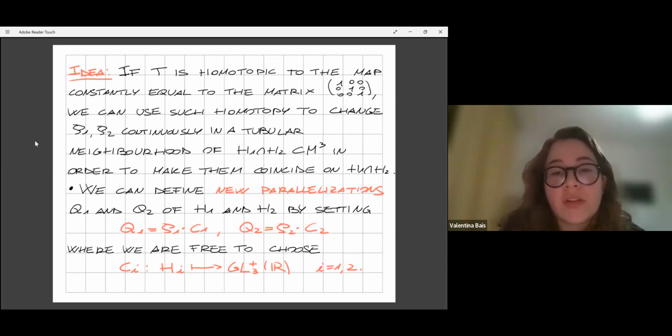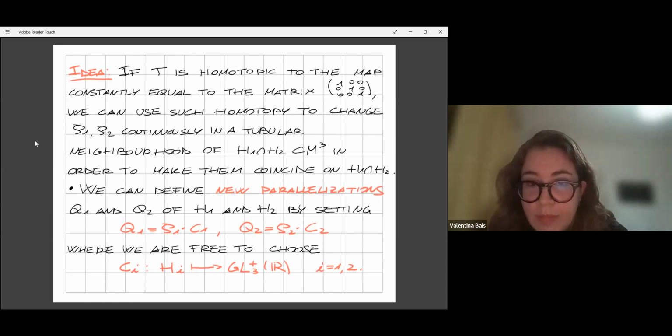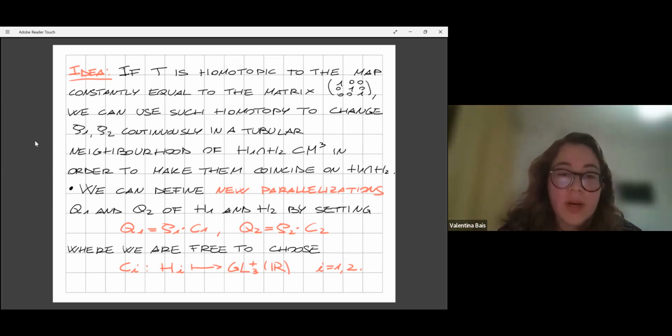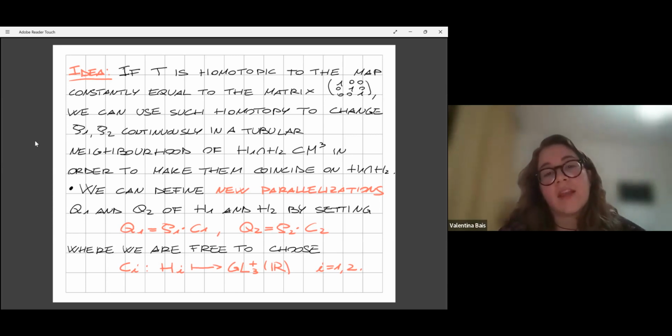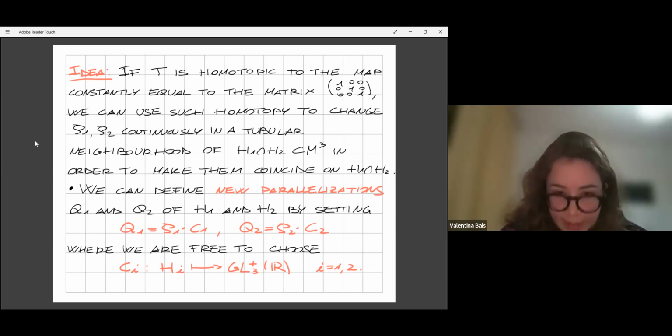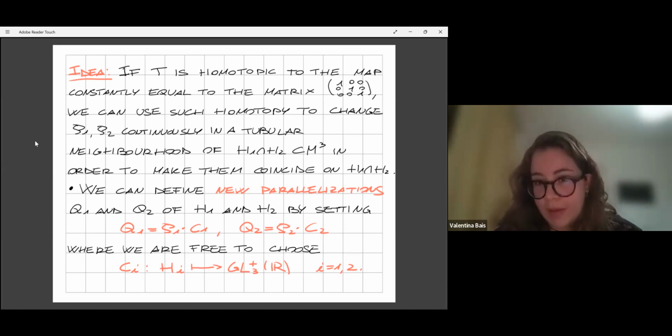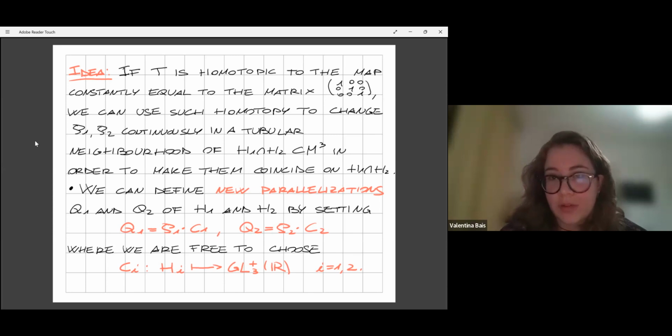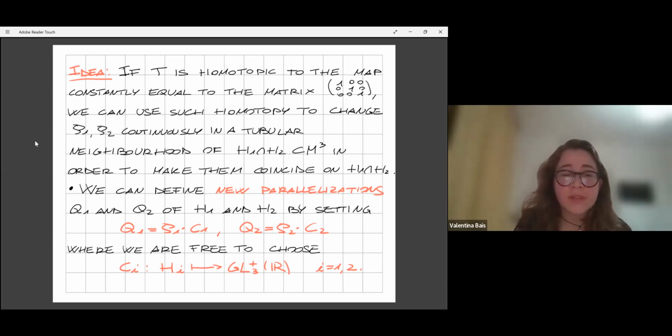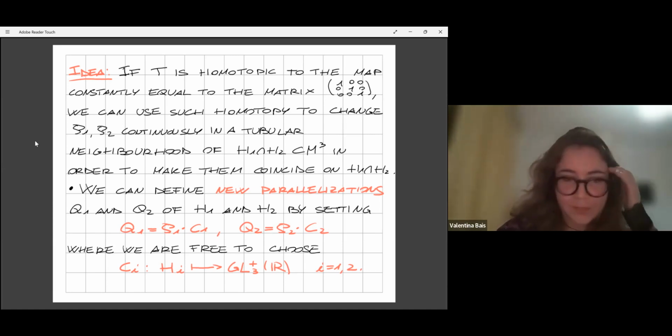Namely, we can choose two matrix valued maps, which I've called C1 and C2, each one going from the respective handlebody into the general linear group of 3x3 real valued matrices with positive determinant. And at every point, these Ci represent the change of basis matrix between the parallelization P1 and the parallelization Q1, and P2 and Q2 respectively.